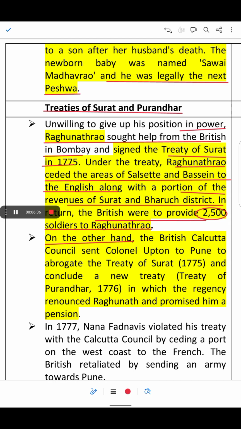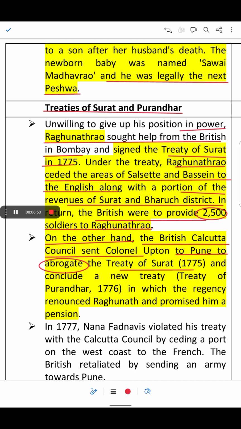On the other hand, the British Calcutta Council sent Colonel Upton to Pune to abrogate the Treaty of Surat. Abrogate means to dismiss the Treaty of Surat of 1775.